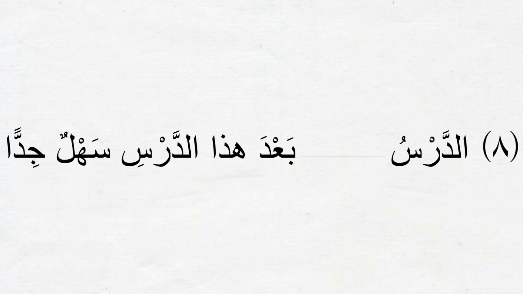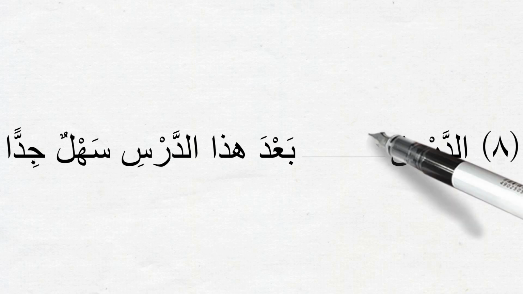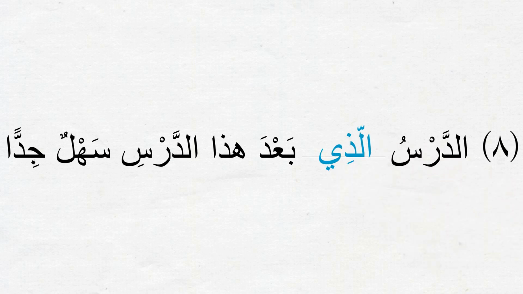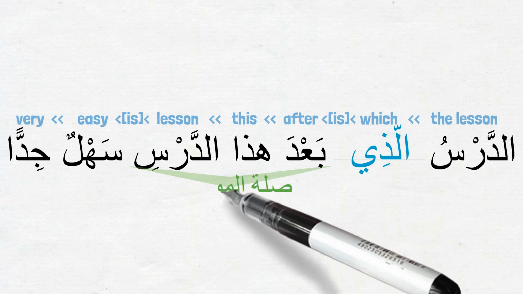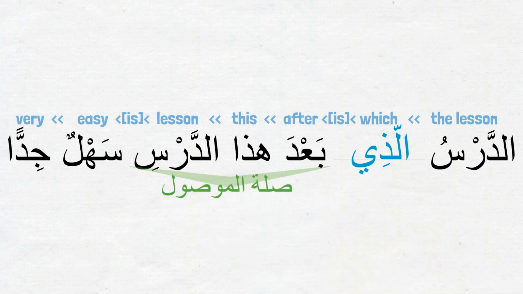Part 8. الدرس is also a اسم مذكر, so we'll use الذي after it. The complete sentence now is الدرس الذي بعد هذا الدرس سهل جدا. The lesson which is after this lesson is very easy. The صلة الموصول here is بعد هذا الدرس, after this lesson. بعد هذا is a ظرف and مضاف إليه combination. Can you tell why the اسم الدرس is coming as مجرور here? That is because it is بدل for هذا, right? هذا is مجرور because it is مضاف إليه to بعد.